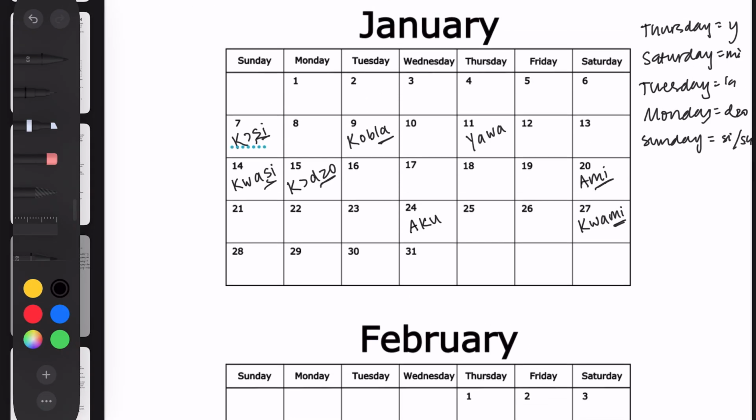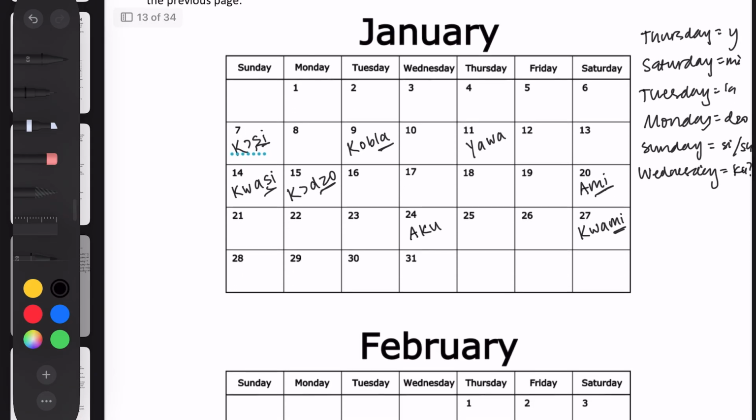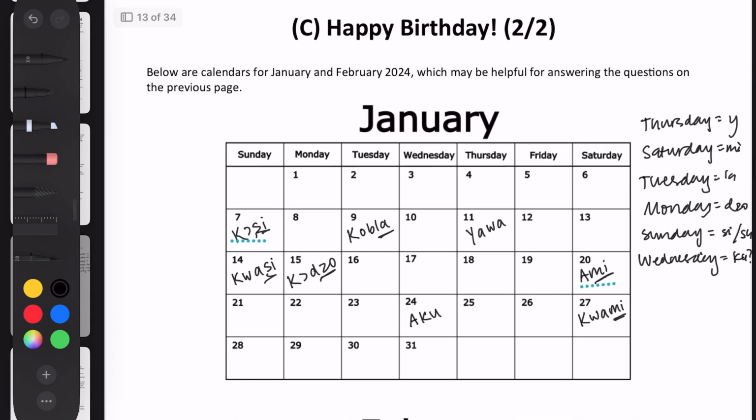So for Wednesday, we can kind of just assume for now, it's probably KU. We don't know for sure though. And then Friday, we don't really have any information. But yeah, we can use these to solve the problem up there. And let me see if I can kind of copy paste it and bring it up.